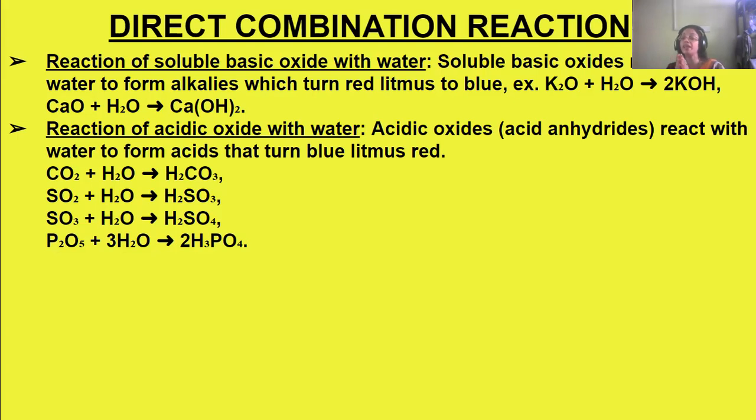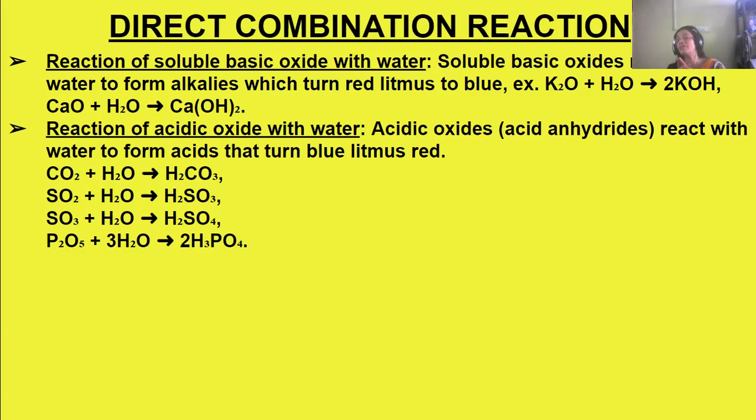For example, K2O, when it reacts with water. K2O is a basic oxide. Metal oxides are generally basic oxides. I told you that metal oxides are generally basic oxides, and some of them are amphoteric, but generally metal oxides are basic oxides, whereas acidic oxides are non-metallic oxides. Potassium is a metal.